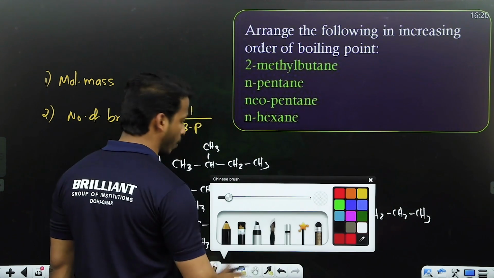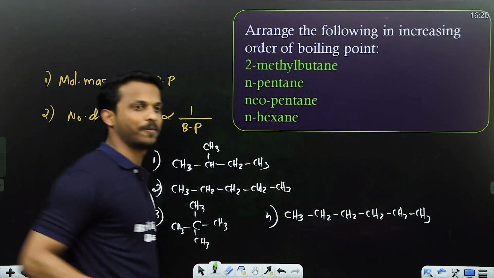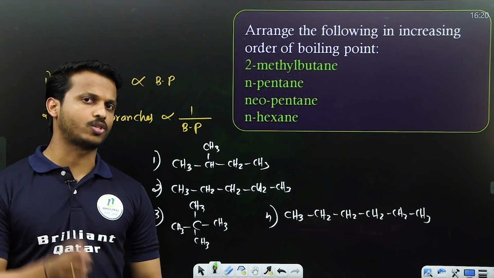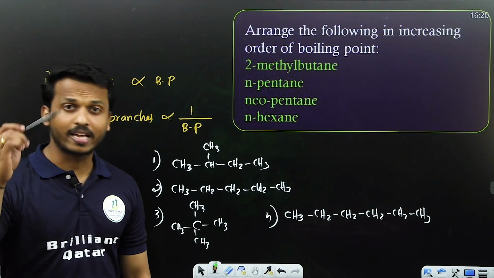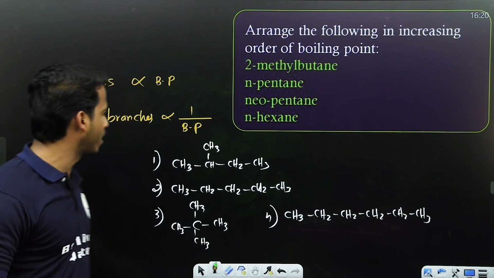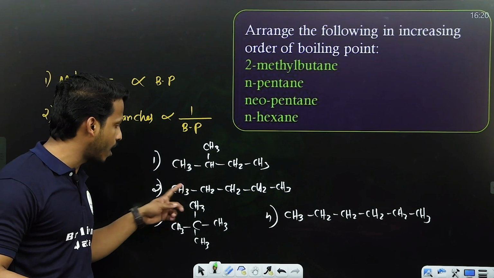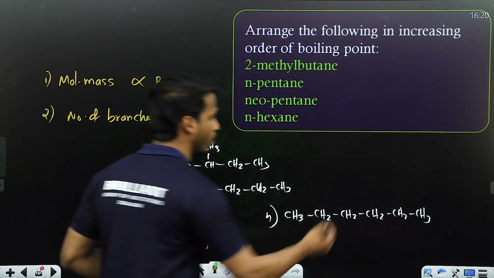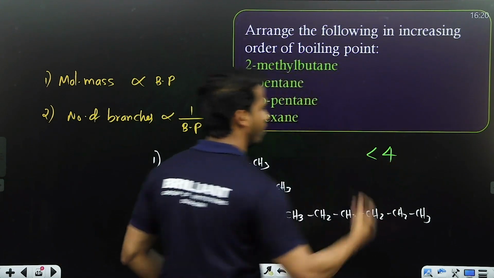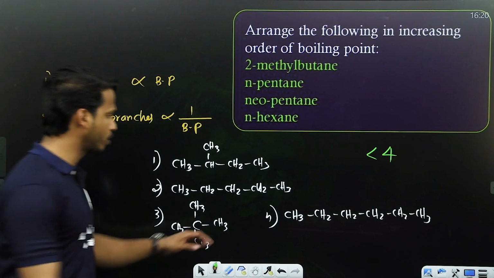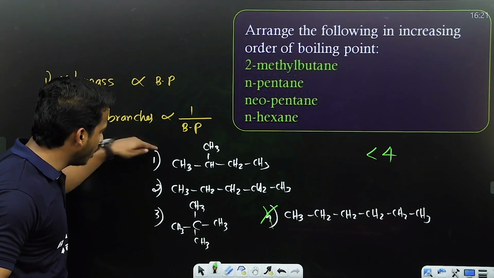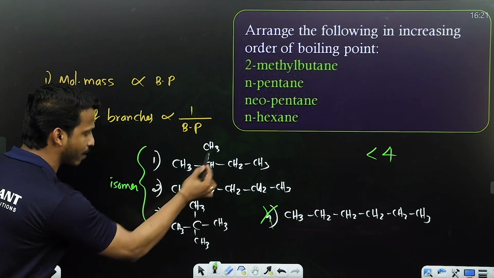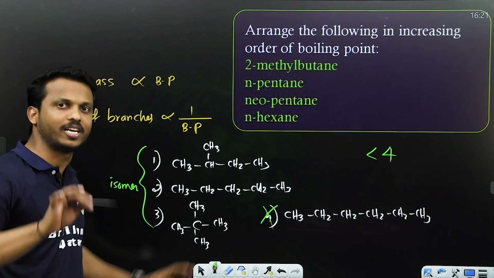Tell me all of you, which one do you think has the highest boiling point? First go to mass, don't go to branches. Which one has the greatest mass, the greatest number of carbons? These have five carbons each. This is six carbons, the one with the high mass. No doubt, the fourth one has the highest boiling point. Compounds 1, 2, 3 are isomers because they have the same number of carbons and hydrogens.